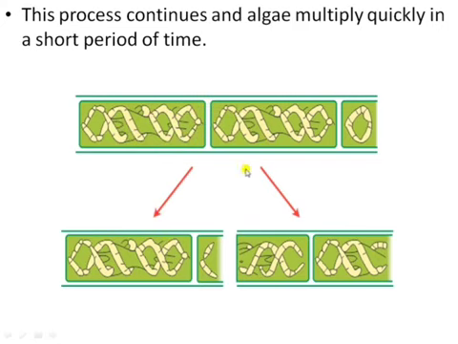It is seen in filamentous green algae like Spirogyra. So here, during the favorable condition, when water and nutrients are available in plenty, this Spirogyra filament breaks into two or more fragments. So each fragment grows into a new Spirogyra. So by fragmentation, the Spirogyra spreads very fast in a very short period of time. Okay, and it covers a large area in a pond. That is the fragmentation in Spirogyra.